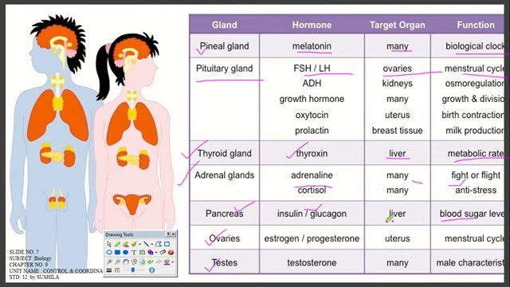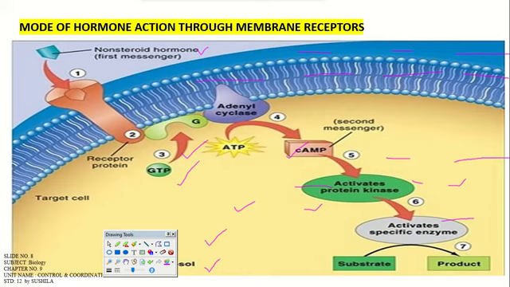This is a general outline of the glands. You shouldn't get confused. While discussing these organs and these hormones, you should be able to have some idea of what type of hormone is present in which type of organism, where it is targeting and where it is functioning. Okay, and one by one we'll see the explanation of each organ, right?